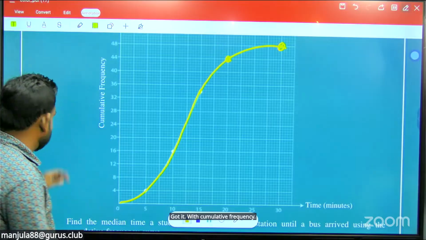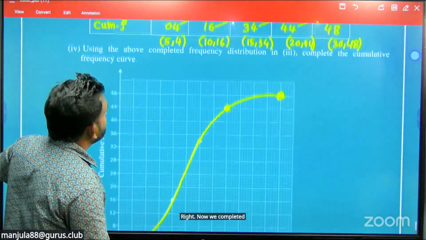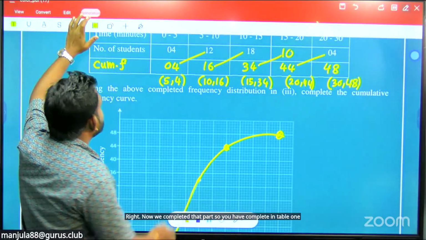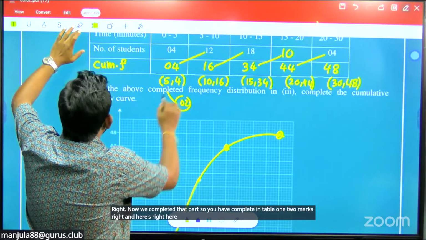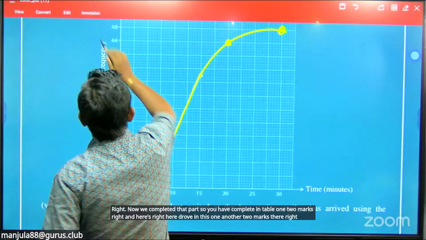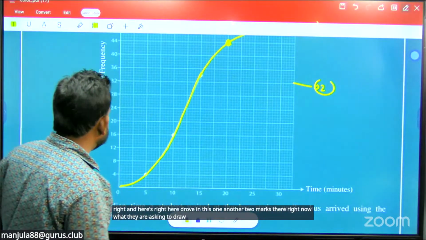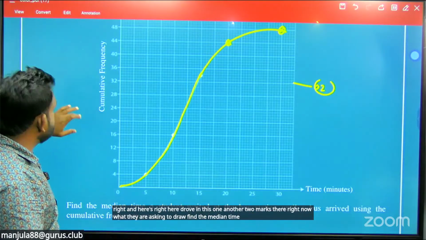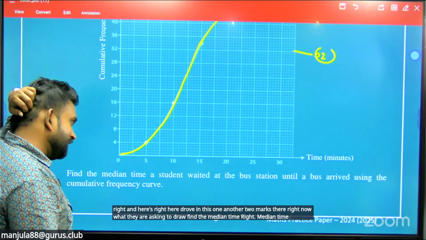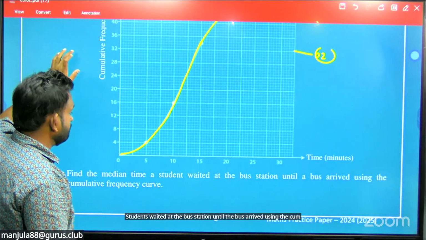Right. So now we have completed that part. So you have 2 marks for completing the table, right? And here, drawing this curve, another 2 marks. Now what they're asking is to find the median time students waited at the bus station until the bus arrived, using the cumulative frequency curve.